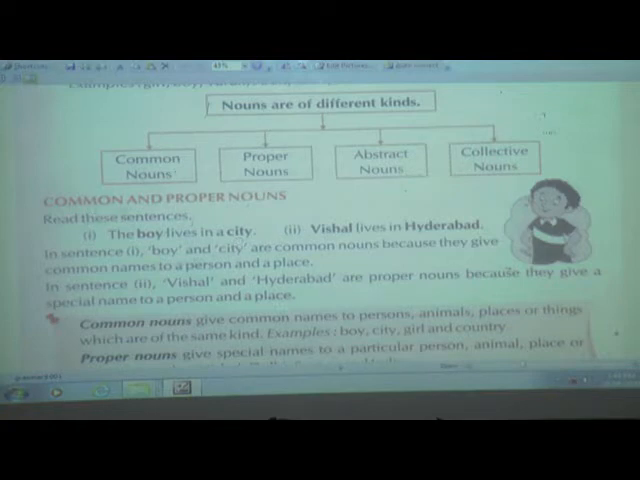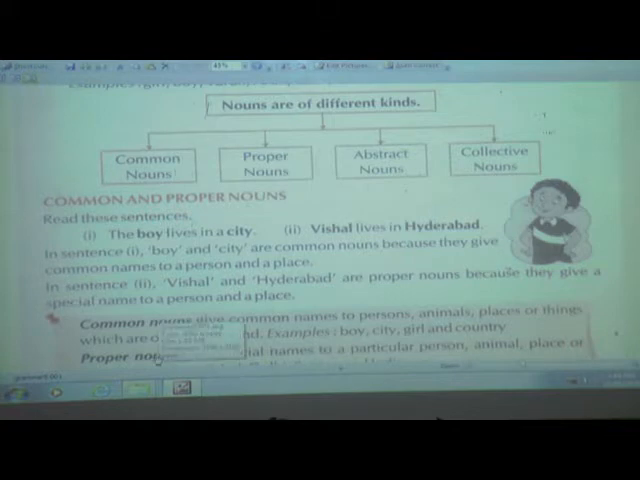So this was about common and proper noun. Once again I will tell you what is common noun. Common noun is the common names given to any person, any place, any animal or anything. And what is proper noun? The proper noun is the special names given to any person or place.